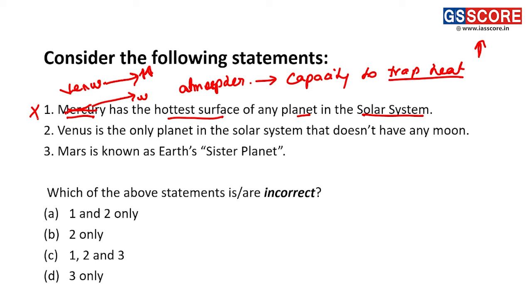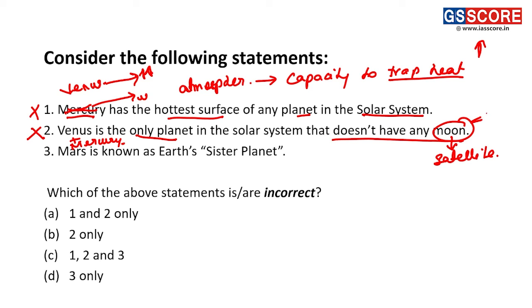Statement 2: Venus is the only planet in the solar system that doesn't have any moon. So this statement is also incorrect because Venus along with Mercury does not have any moon. Okay, they basically do not have any satellite.